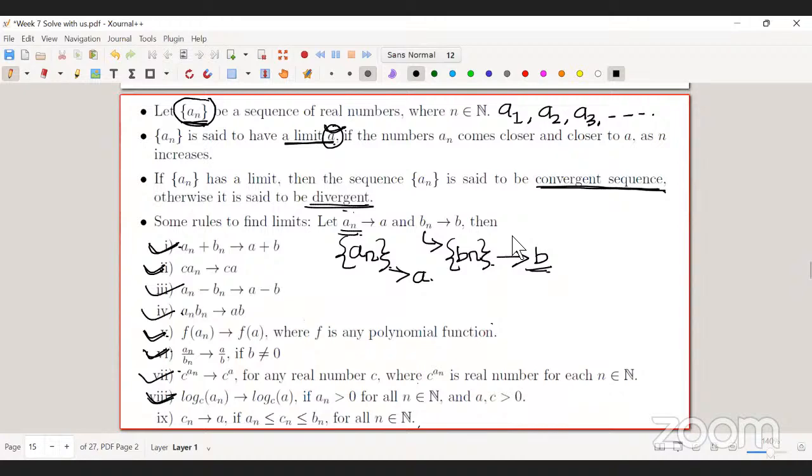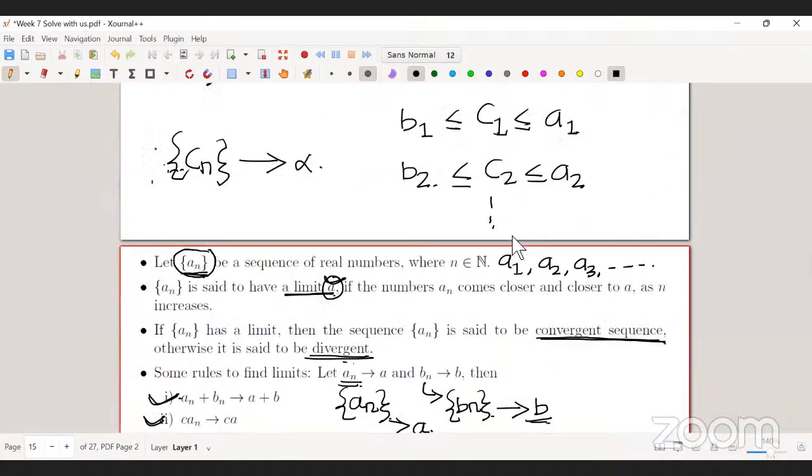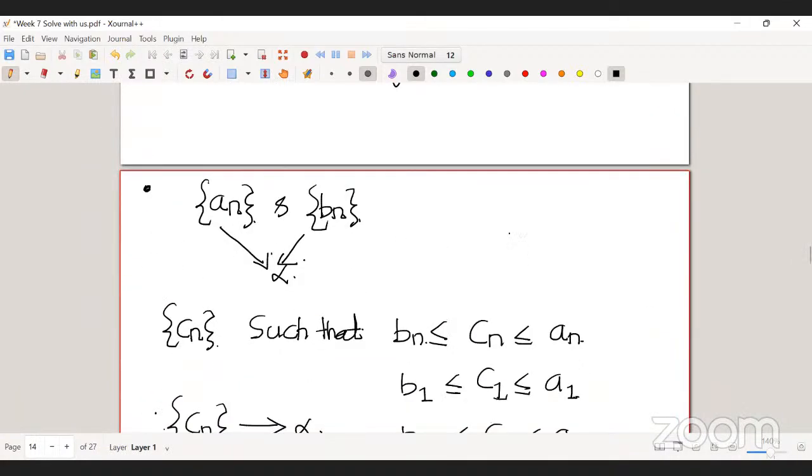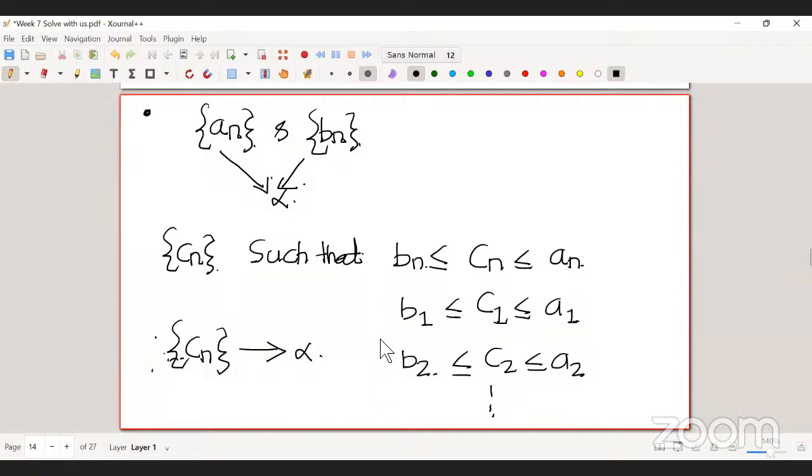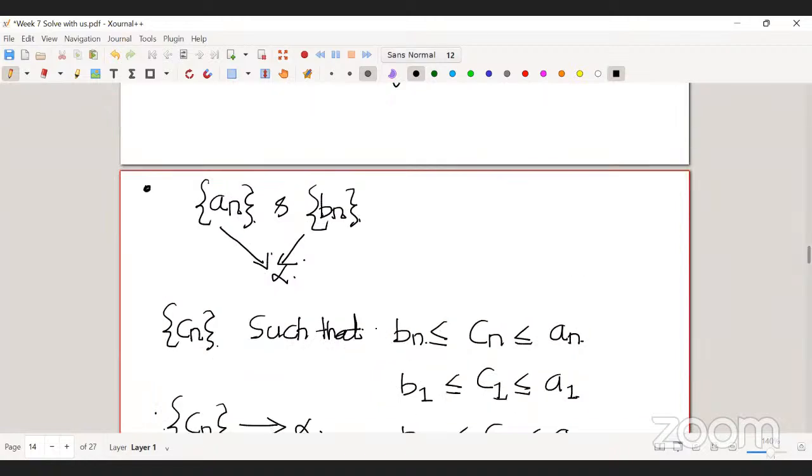How can we prove that in this case? I'm not saying anything profound. Basically it's saying that bn is less than cn, which is less than an. I know that an and bn both converge to alpha.